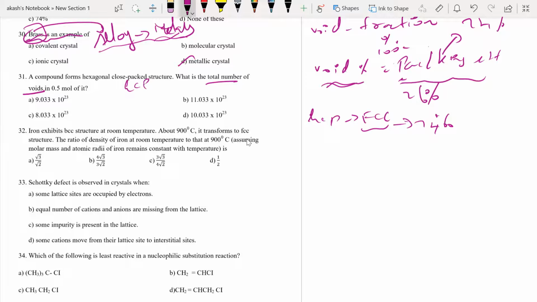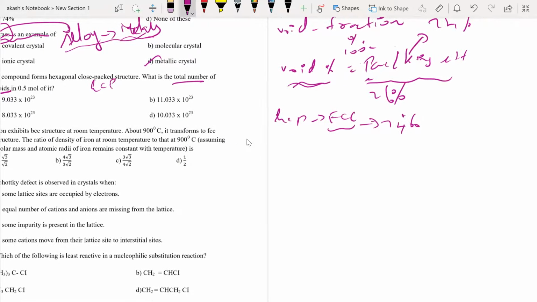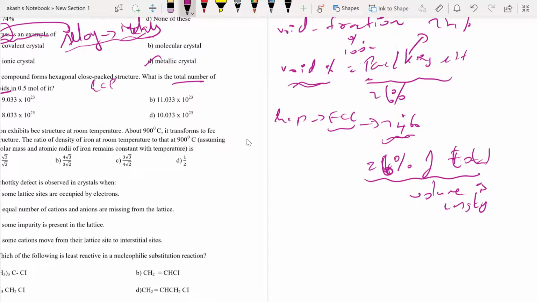So now, whatever is the amount of space we have, if I have 100% volume, 74% volume is not empty. So 26% of the total volume is empty. When I say 74% packing efficiency, that means 26% of the total volume is empty. Instead of saying empty, we can say it is voids.